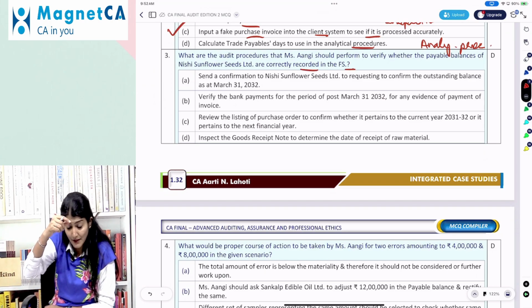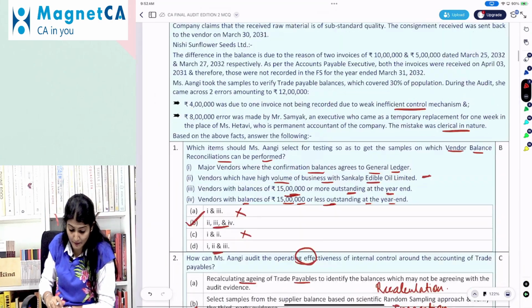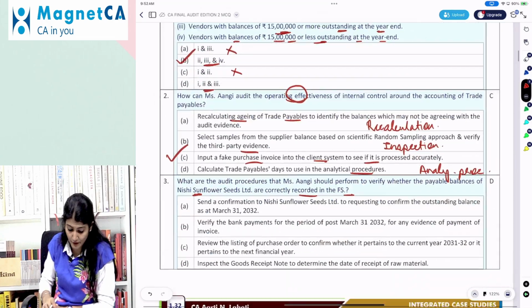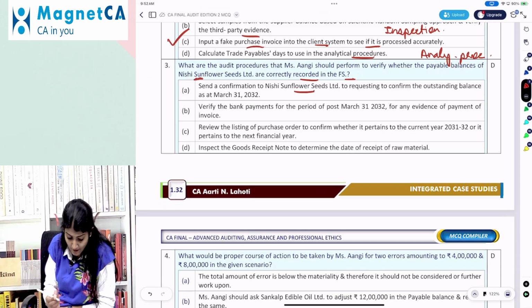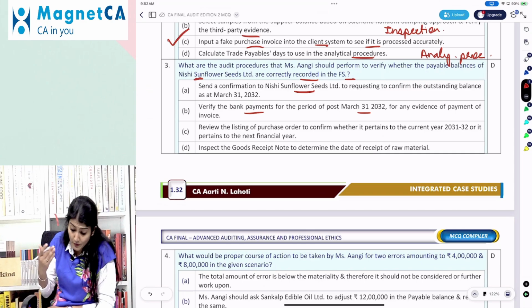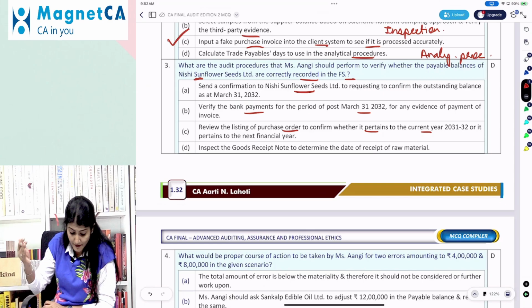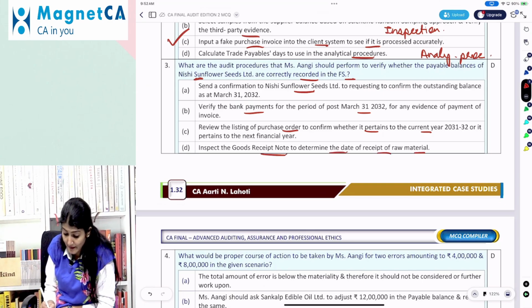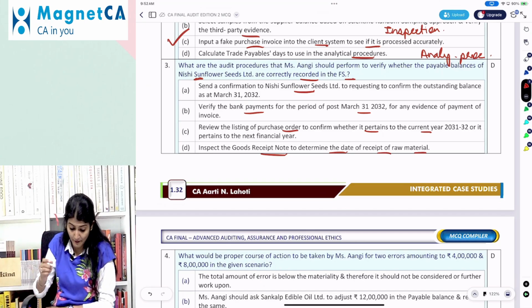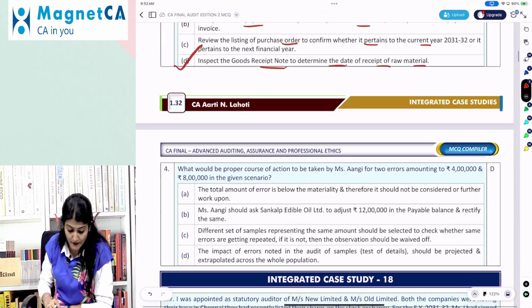Right. So now you want to check whether the payable balance of Nishi has been correctly recorded, because for two invoices they say we received them on April 3, right? So now send a confirmation to Nishi Sunflower, verify the bank payment for the period post 31st March, review the listing of the purchase order to confirm whether it pertains to 31-32 or the next financial year, inspect the GRN to determine the date of receipt of the raw material. So inspect the GRN, right, to see whether the goods were received by the company or not.